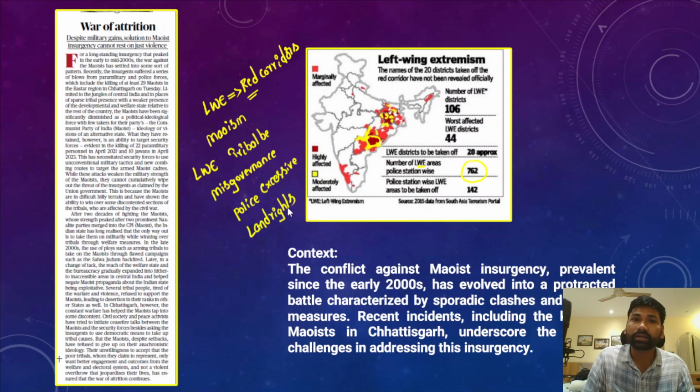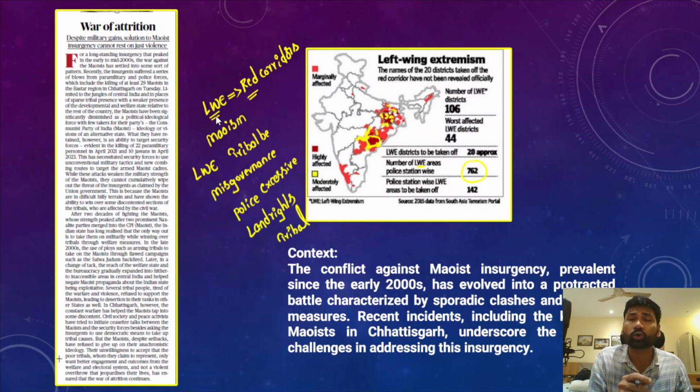So apart from alienation of their land rights, these tribal people are very often displaced, and adequate rehabilitation measures are not taken in case of any developmental project. So that is also one factor which has been contributing to the rise of left-wing extremism in these tribal belts.